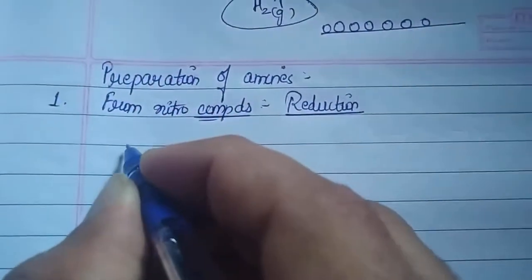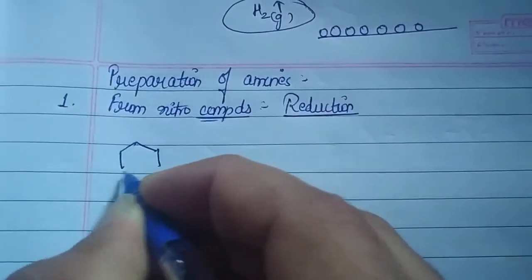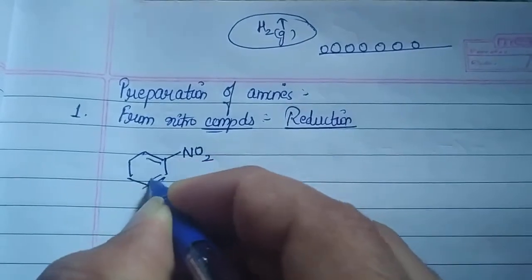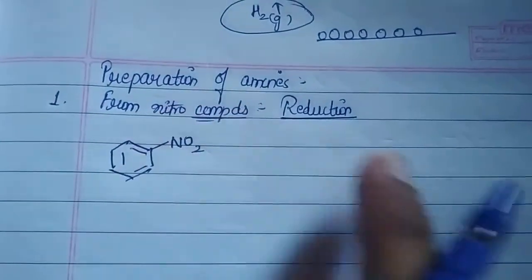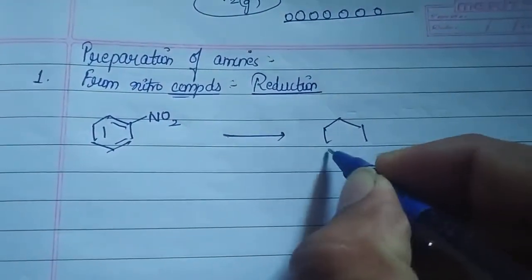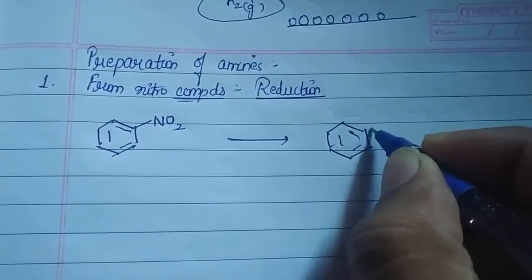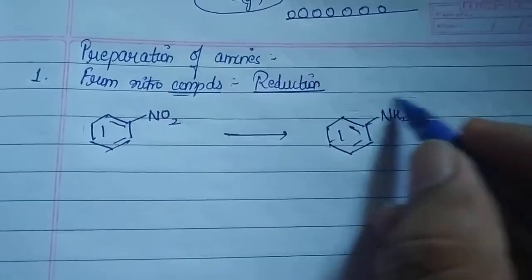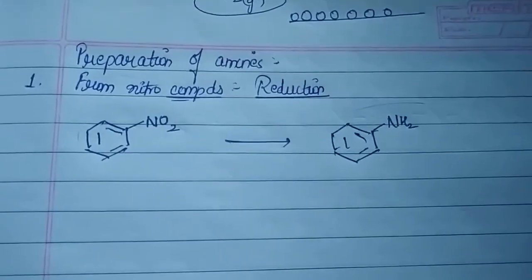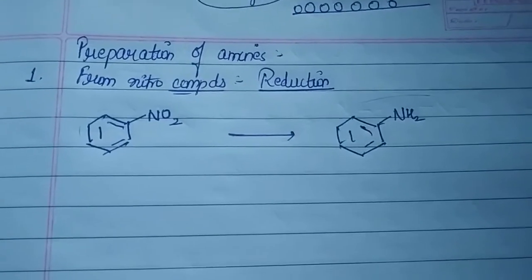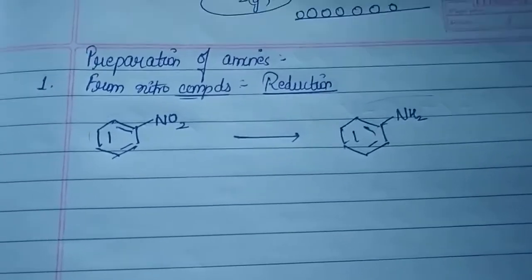For example, you have been given nitrobenzene, and you have to convert it to aniline. That is, we are converting a nitro compound to a primary amine, a primary aromatic amine. Of course, there are two methods. First we will deal with metal in the presence of hydrogen.